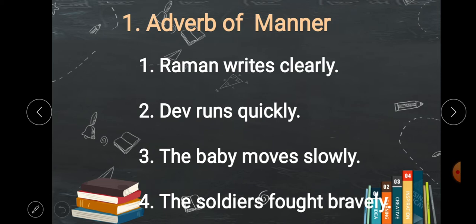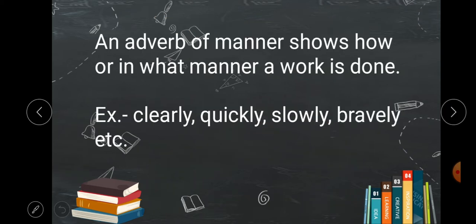See these sentences. Raman writes clearly. How Raman writes, or in what manner Raman writes? Clearly. Dev runs quickly. In what manner Dev runs? Quickly. The baby moves slowly. How the baby moves, or in what manner baby moves? Slowly. The soldiers fought bravely. How soldier fought? Bravely. So these words answer how or in what manner. So these are adverb of manner.